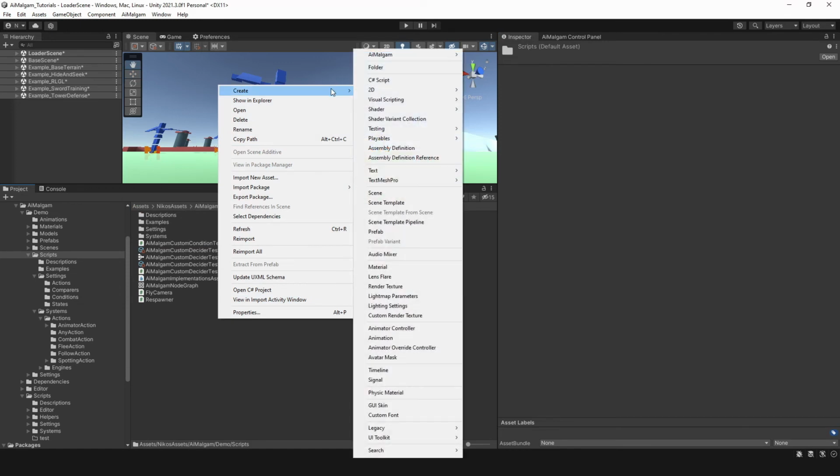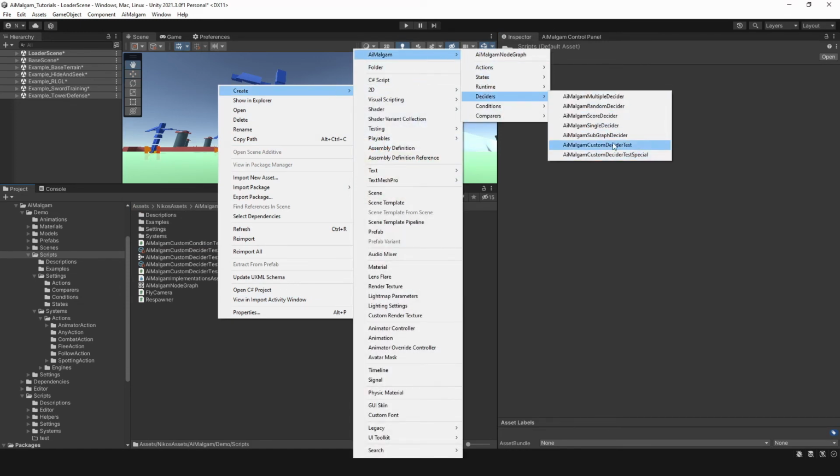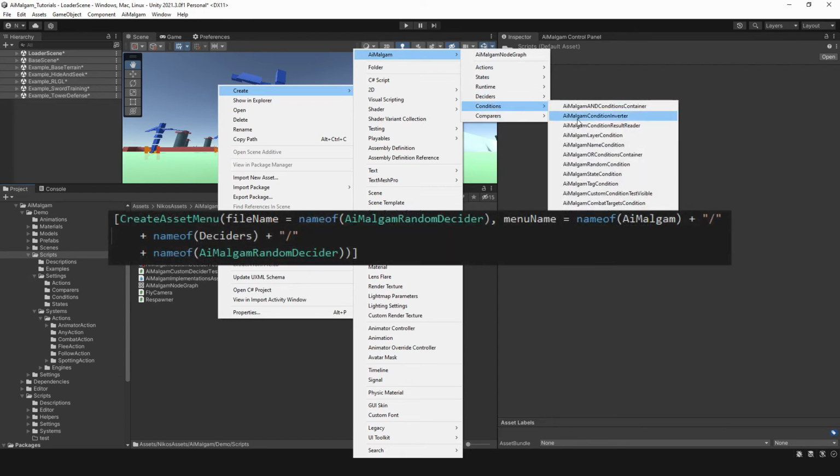As you can see, you can also create the node settings from within the project context menu. This is because we added the create asset menu attribute above the class header.